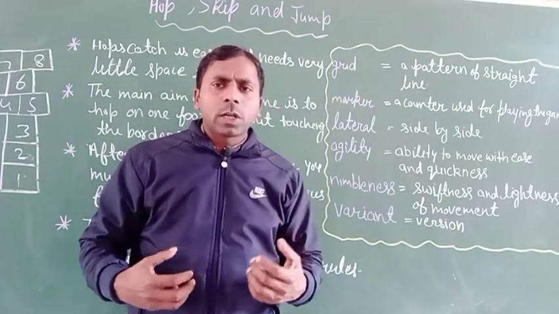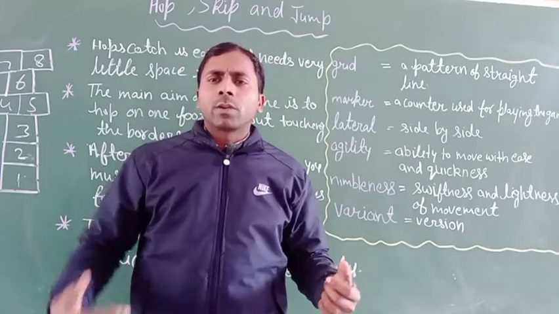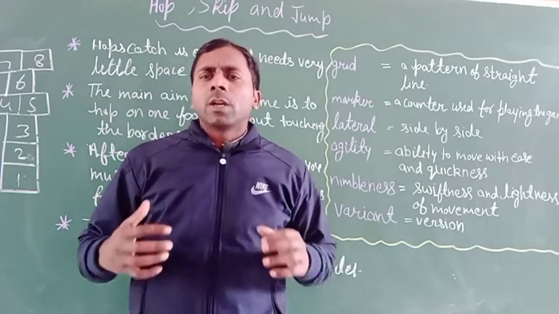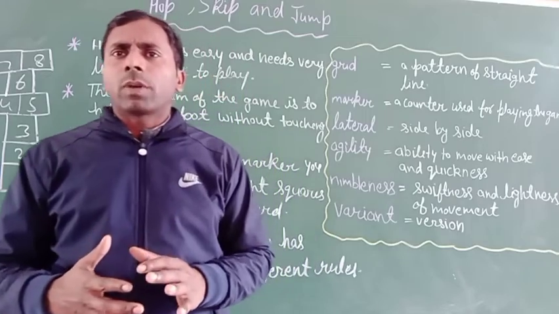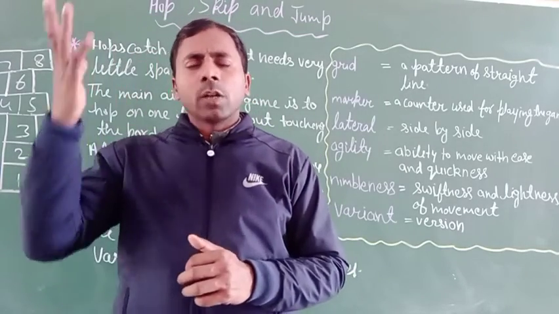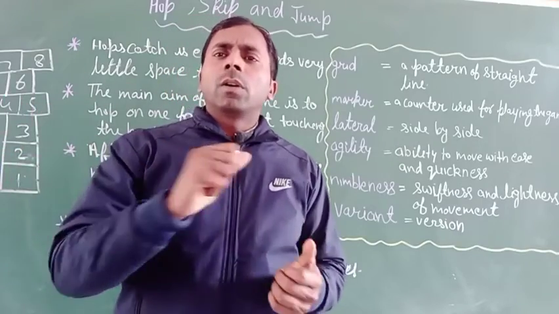In motor skill you have to use all your body parts, like your head, your legs, your chest, your neck, everything you use in this game. That is called motor skill. And sensory skill means thinking about how you win, how you throw, how you save.